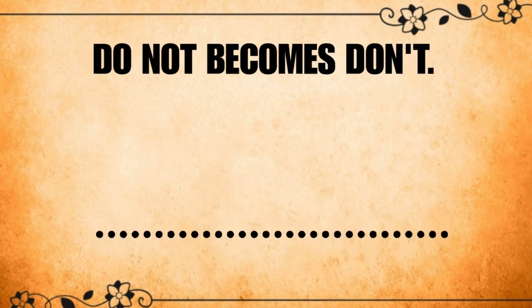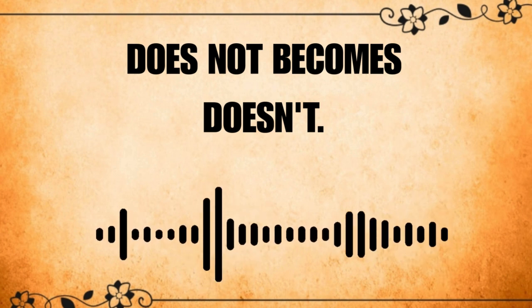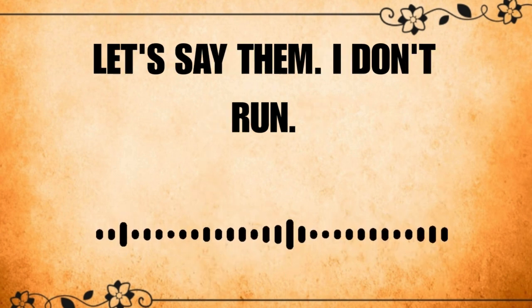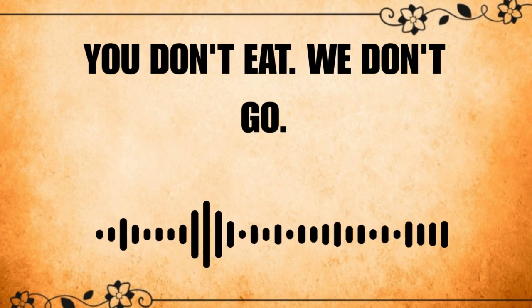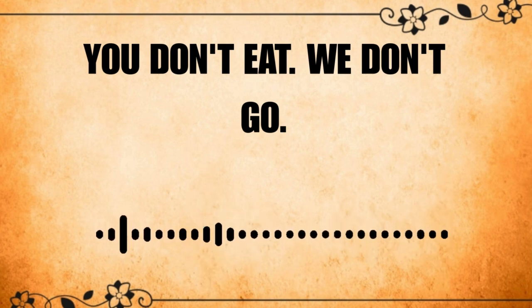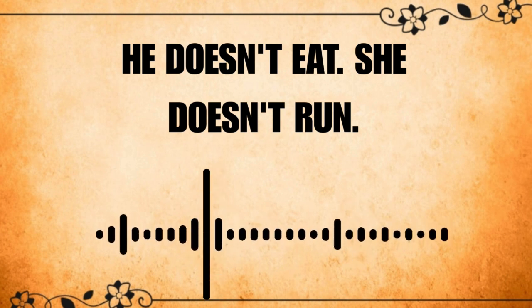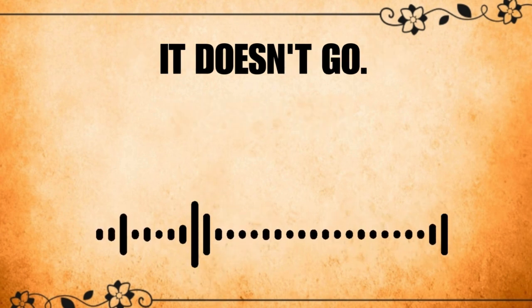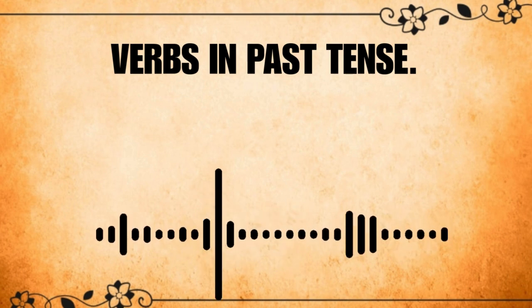Do not becomes don't. Does not becomes doesn't. Let's say them. I don't run. You don't eat. We don't go. He doesn't eat. She doesn't run. It doesn't go.